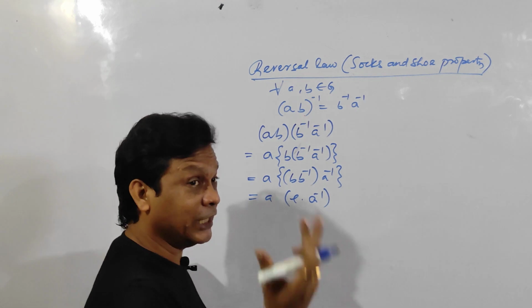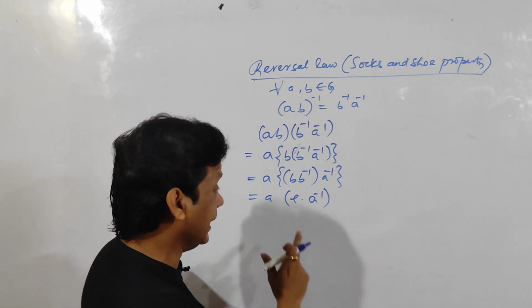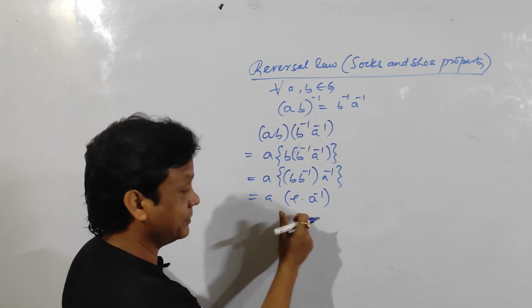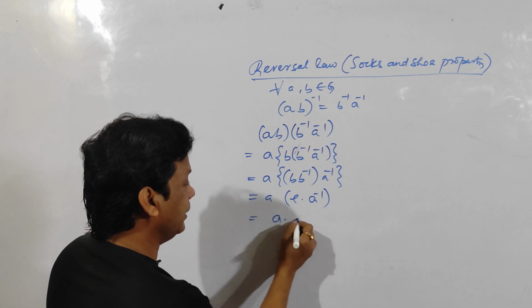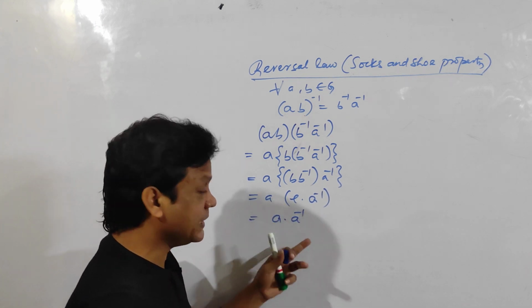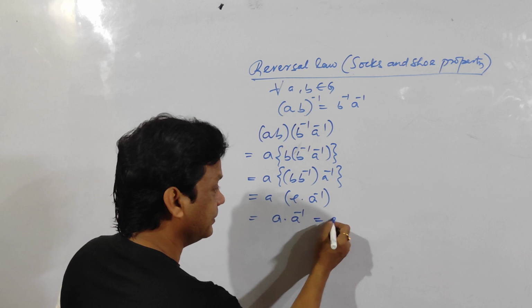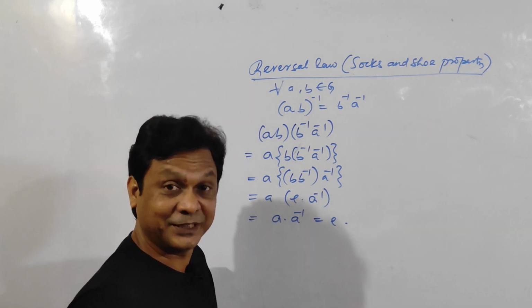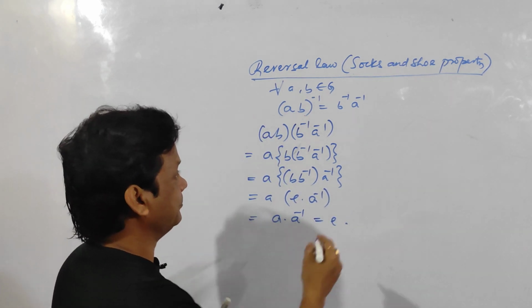Again, identity into any element must be equal to that element. Identity into A inverse must be equal to A inverse by the identity property. So A into A inverse. Now what is A into A inverse? It is identity E. Clear? Now the second part.